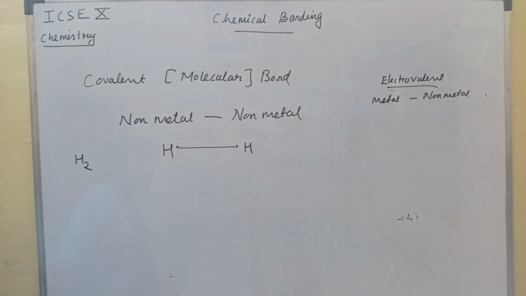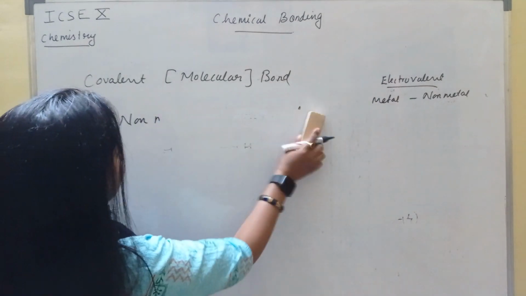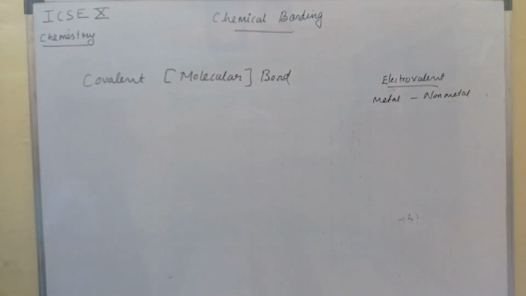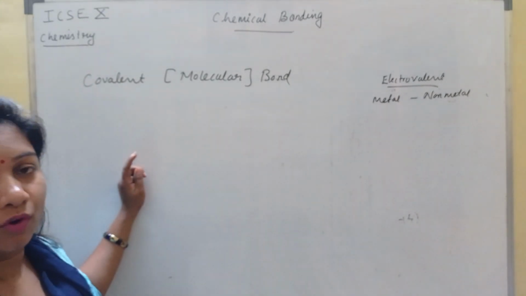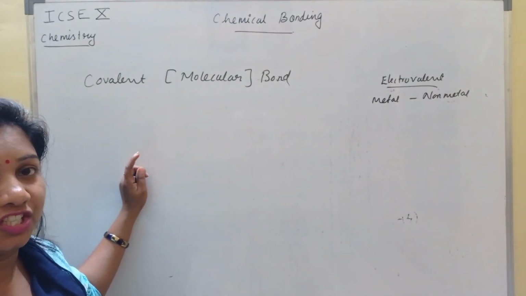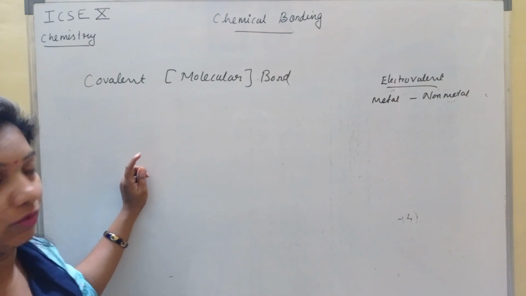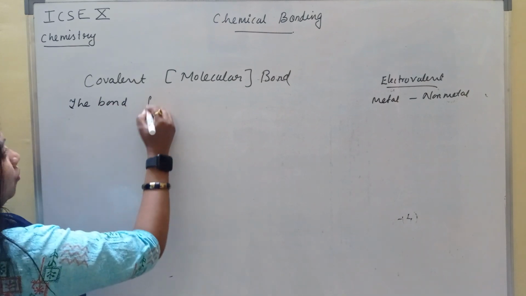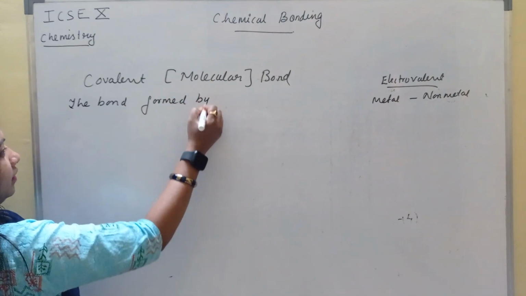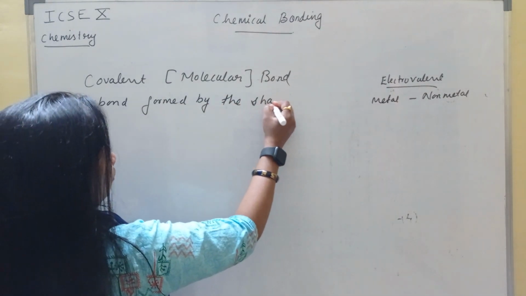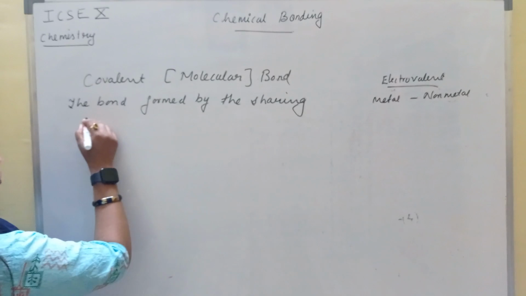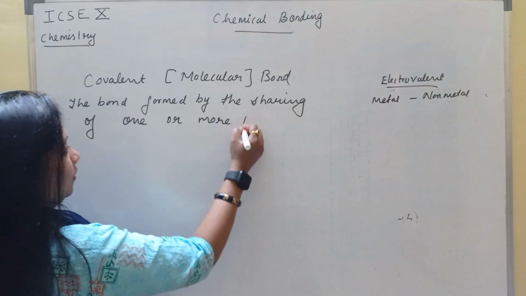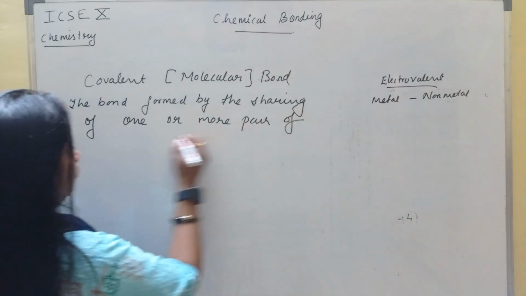So how will we define covalent bond now? The bond that is formed between two atoms by the sharing of one or more pair of electron.